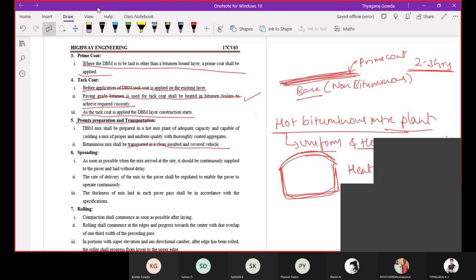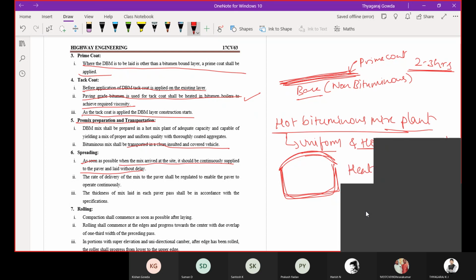Now, how we are going to spread the mix: as soon as the mix arrives at the site, you are going to lay it and compact it. It should be continuously supplied to the paver and laid without any delay. Why?